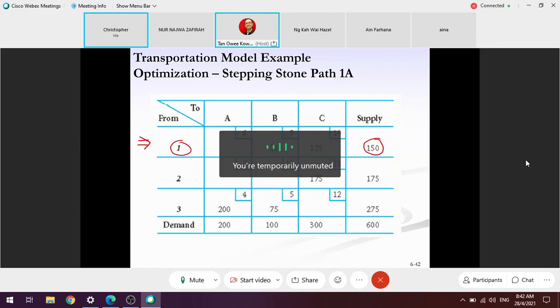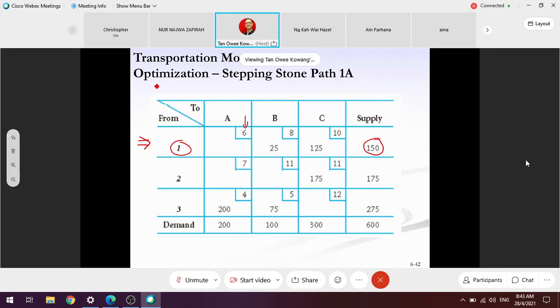But it sounds funny to me. You know why I don't send anything to A? I should send something to A, because transportation from 1 to A is the cheapest compared to 1 to B and 1 to C. Why don't I try to deliver a certain quantity to A? You get what I mean? That is the meaning of optimization. I try to test.